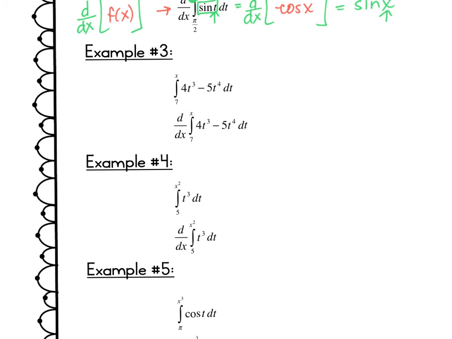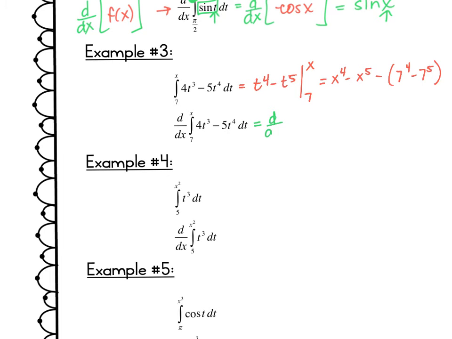All right, number 3. Taking the antiderivative, I'll get t to the 4th minus t to the 5th, evaluated from 7 to x. This will be x to the 4th minus x to the 5th, minus 7 to the 4th minus 7 to the 5th. I really don't care about that, because on the next step, I'm going to be substituting back in.